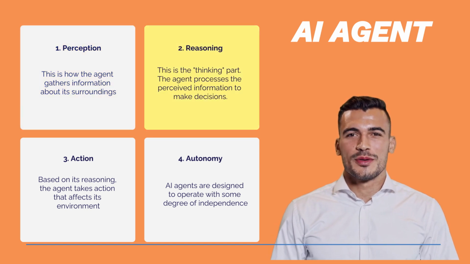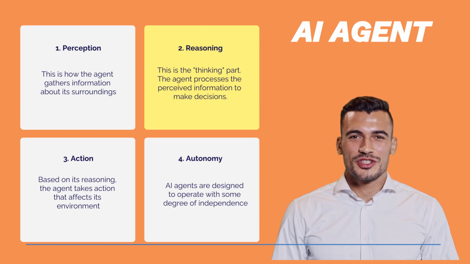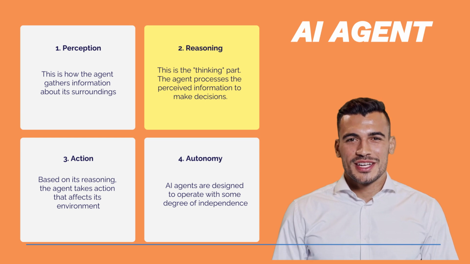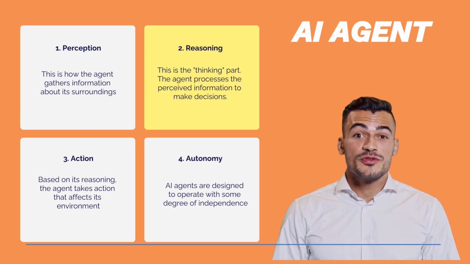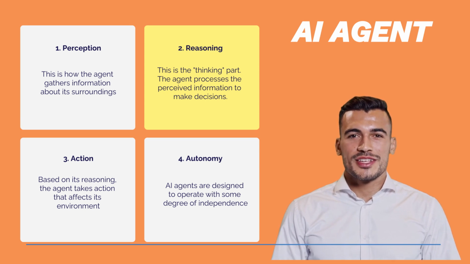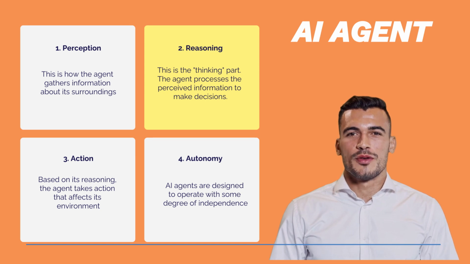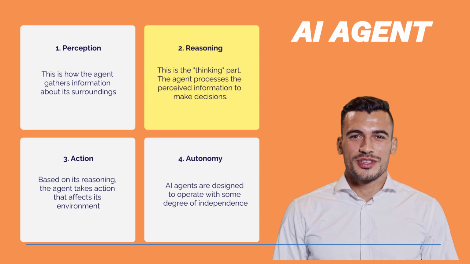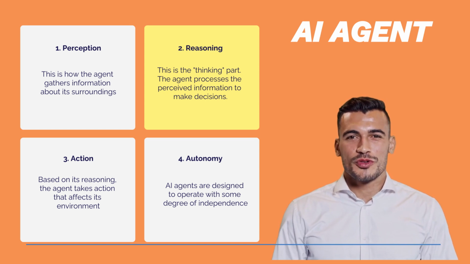Reasoning is the thinking part, where the agent processes the perceived information to make decisions. This can involve several techniques. Rule-based systems have the agent follow a set of predefined rules, which is simpler but less flexible. Machine learning allows the agent to learn patterns from data, enabling adaptation and handling of more complex situations. Different machine learning types can be employed, such as supervised learning, unsupervised learning, or reinforcement learning.